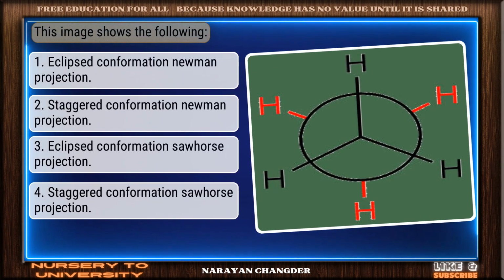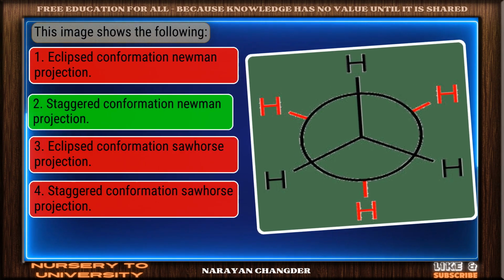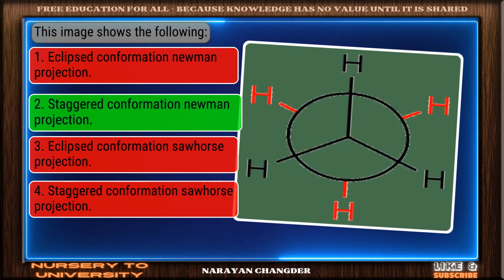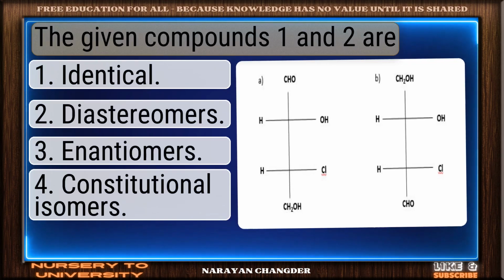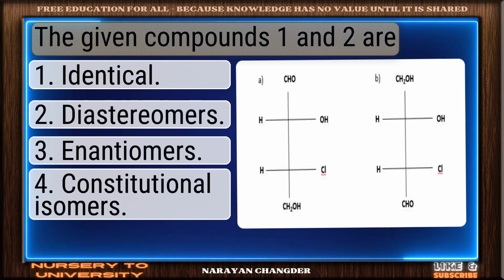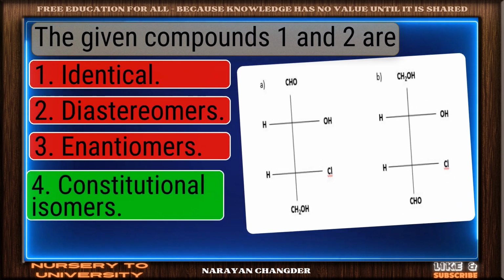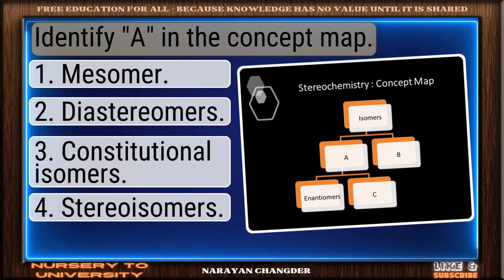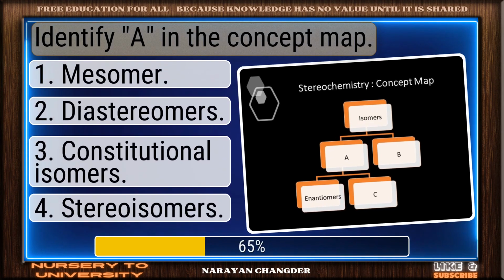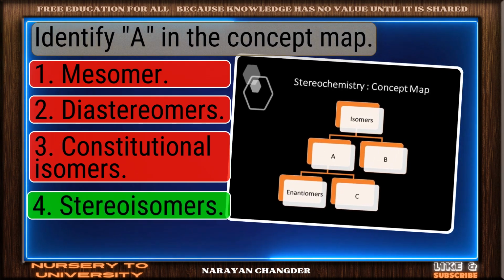This image shows the following. Perfect. Staggered conformation, Newman projection is the correct choice. The given compounds 1 and 2 are dash. Excellent. Constitutional isomers is a brilliant choice. Identify in the concept map. On track. Stereochemistry is the correct answer.